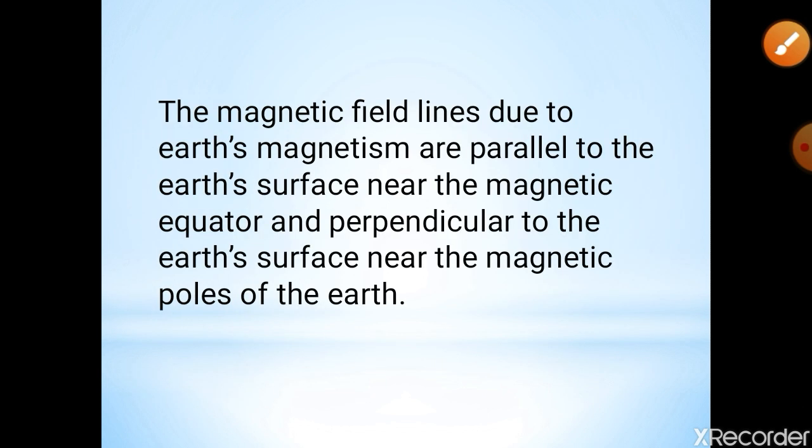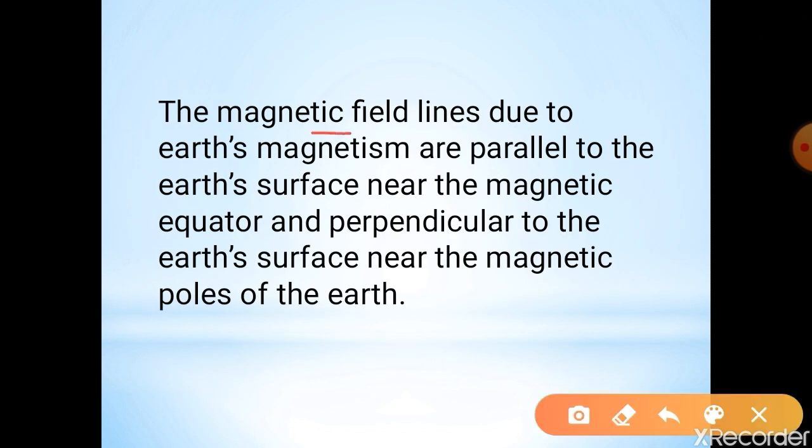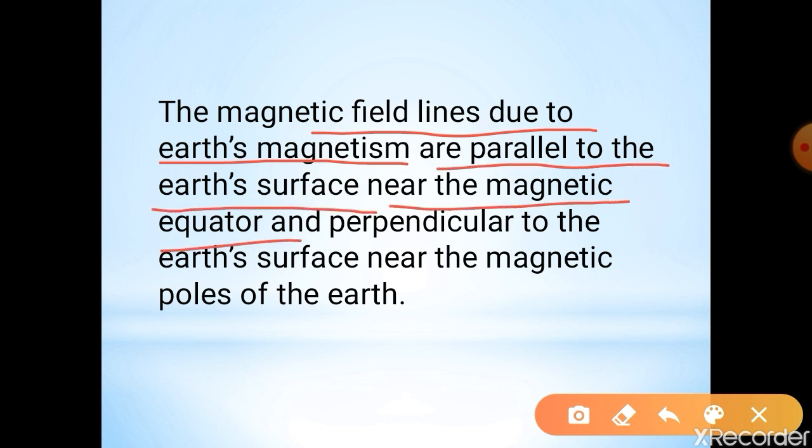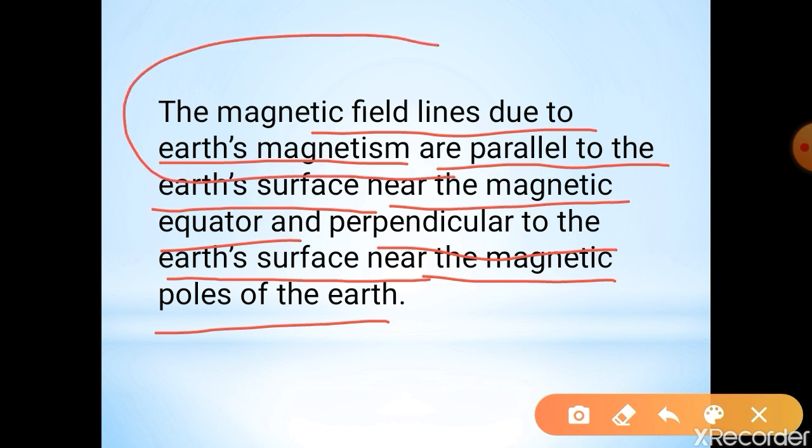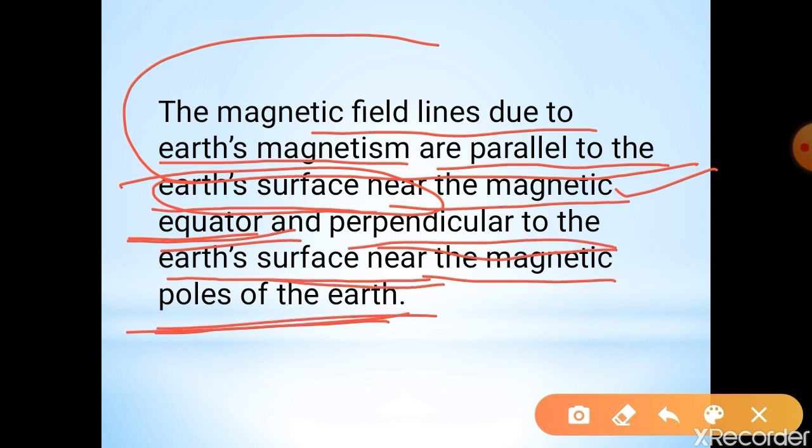Next, see the magnetic field lines due to the Earth's magnetism are parallel to the Earth's surface near the magnetic equator and perpendicular to the Earth's surface near the magnetic poles of the Earth, as shown in the figure. The field lines are parallel to the Earth's surface near the magnetic equator, and perpendicular to the Earth's surface near the magnetic poles.